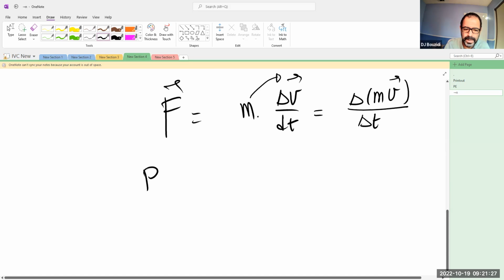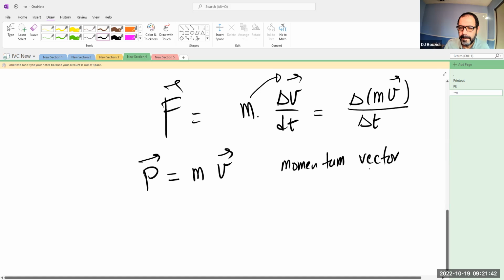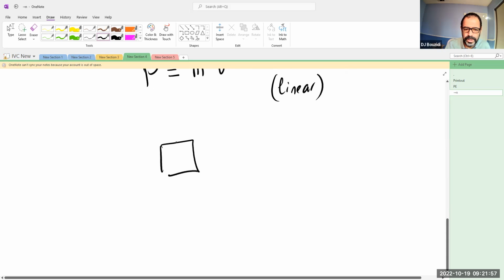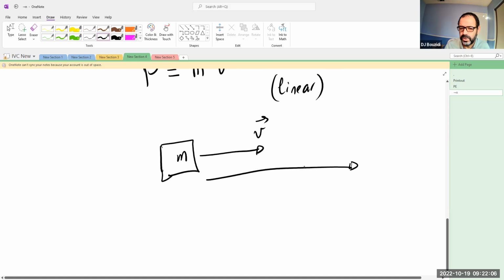So the momentum, by definition, is P, which is a vector, by the way, because the velocity also is a vector, equal to mv. So this is the momentum vector. Okay. Note that this is actually a linear momentum, since I started talking earlier, when we were doing gravity, about angular momentum. This is a linear momentum, meaning an object moving in one direction with a given mass, with a given velocity, will have a momentum that is a scaled version of the velocity, no more. So it's mass times velocity.